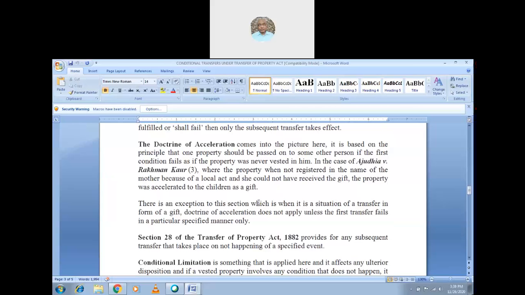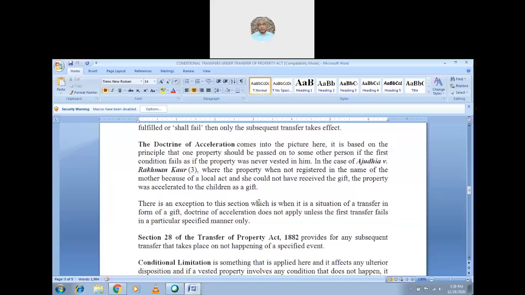There is the case law Ajudhiya versus Rahman Kaur, where the property was not registered in the name of the mother. So I repeat, the property was not registered in the name of the mother because the local act would not allow it to be registered to the mother, and she could not have received the gift. So when there is no such transfer, naturally she could not have received the gift. The property was assimilated to the children as a gift. At that instant, the property goes to the children as a gift.